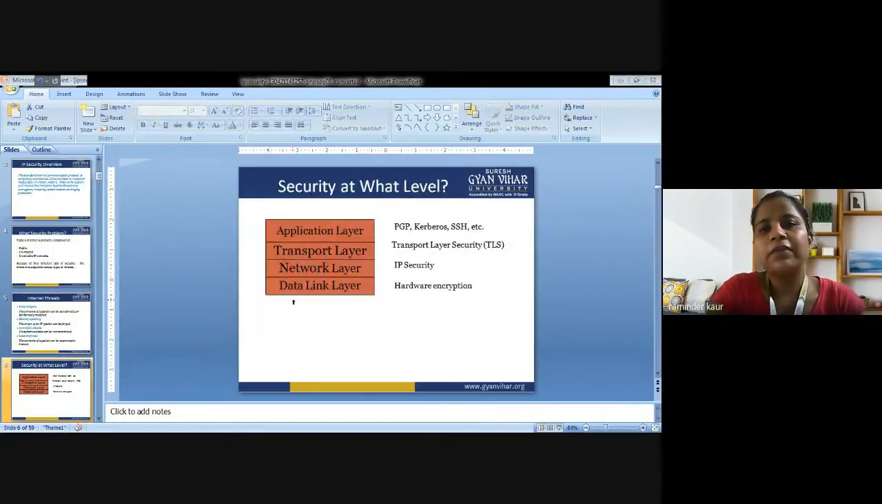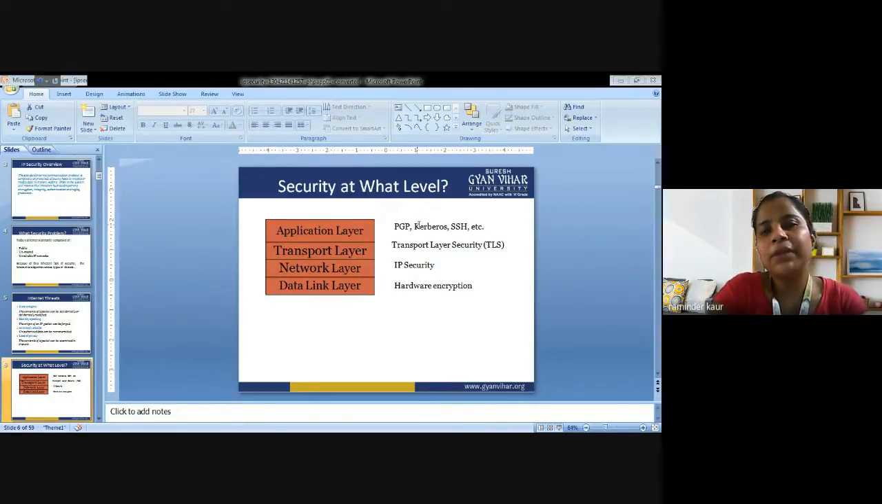Next, these are the four layers that we are going to discuss. First is security at what level? That is application layer level, transport layer level, network layer level, and data link layer level. These are all the levels that you might have studied in the CN class, computer network class. So I'm just going to give you an overview of the same.